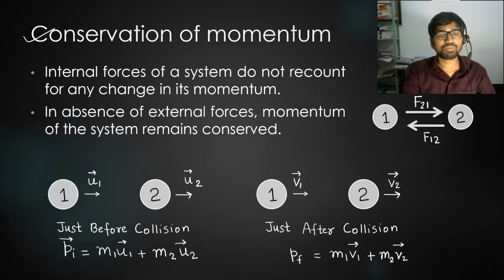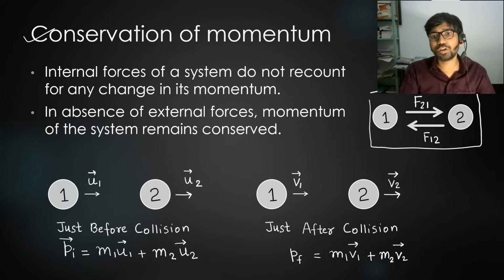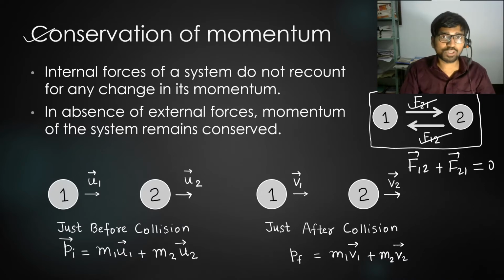Conservation of momentum. As you might already know, while writing F equals ma, we never account for internal forces of a system. Why so? Imagine that this is your system containing particle 1 and particle 2. Their mutual force of interaction F12 and F21 will form Newton's action-reaction pair. Therefore, their vector sum F12 plus F21 is going to be 0. Why? Because both the forces are equal in magnitude and opposite in direction.